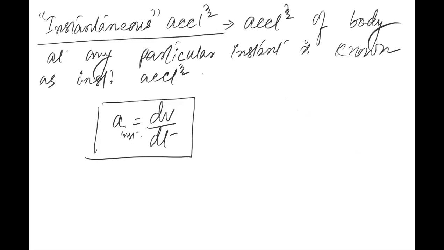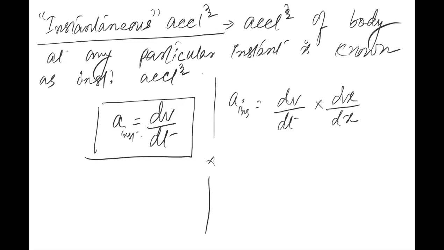अब एक बात और सुनिए, बिफोर आई प्रोसीड। अब एक पॉइंट और सुनिए बेटा। टेल मी, दिस इज dv by dt, right? If I multiply and divide this whole term by dx, क्या ये कर सकता हूं या नहीं? Can I multiply and divide this dv by dt by same value? Is it possible or not mathematically? Yes, sir.